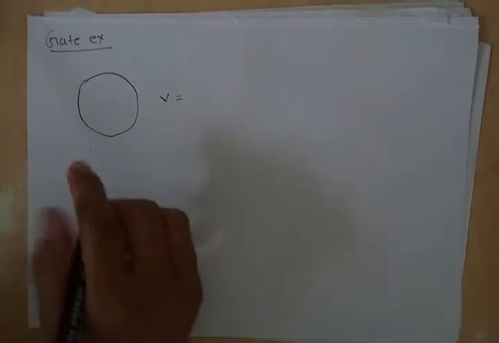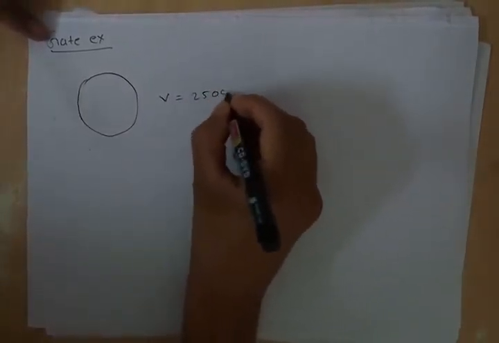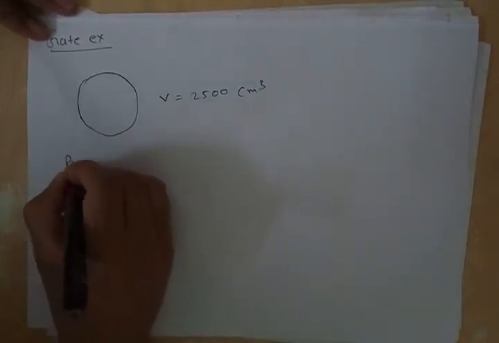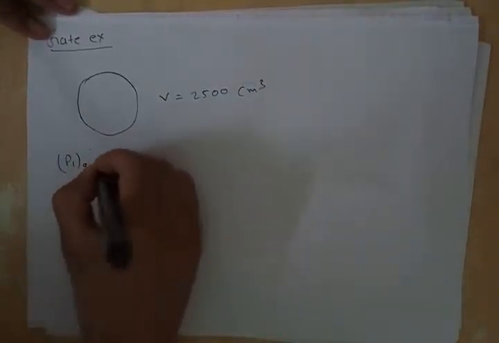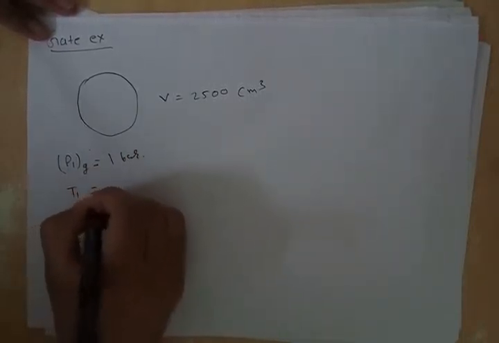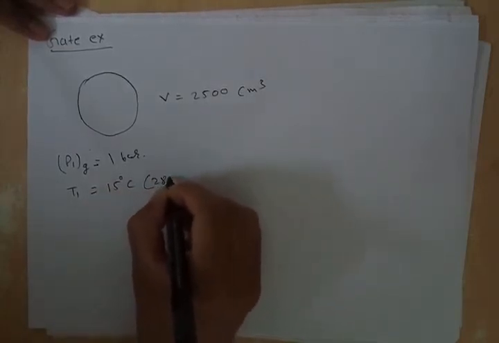Hi guys, in this video we will do a gate example. We are given a football of volume 2500 centimeter cube, and initial pressure in terms of gauge pressure is given as 1 bar, and atmospheric temperature is given as 15 degrees centigrade. That means 288 Kelvin.